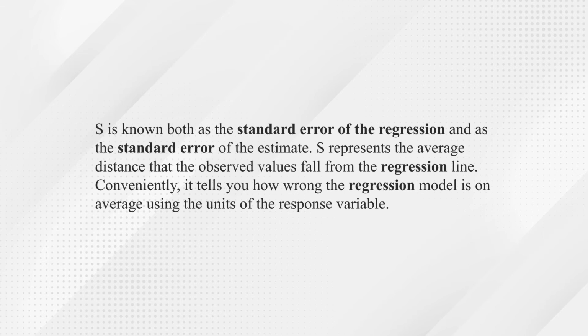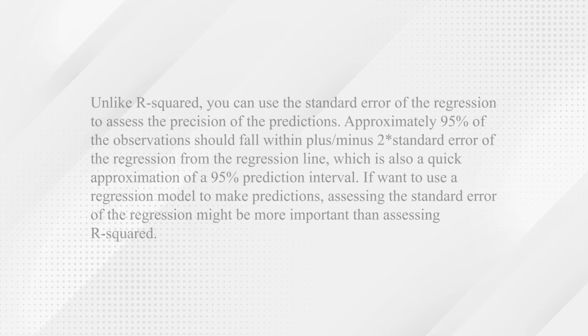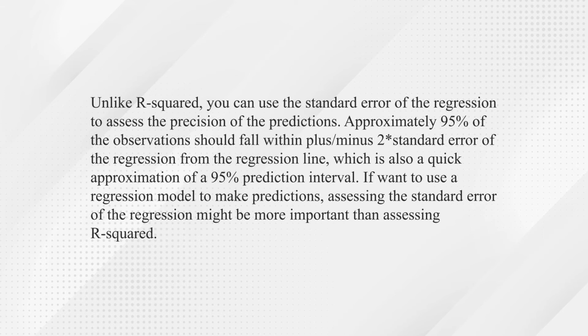So S represents the average distance that observed values fall from the regression line. Conveniently, it tells you how wrong the regression model is on average, using the units of the response variable. So when you are going to calculate the R squared of the regression, you can use the standard error of the regression to assess the precision of the predictions.